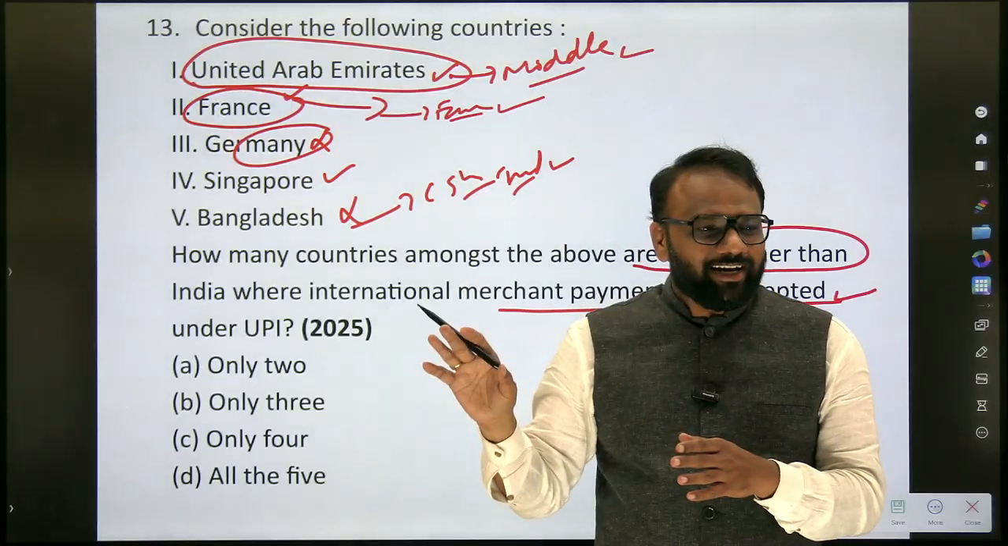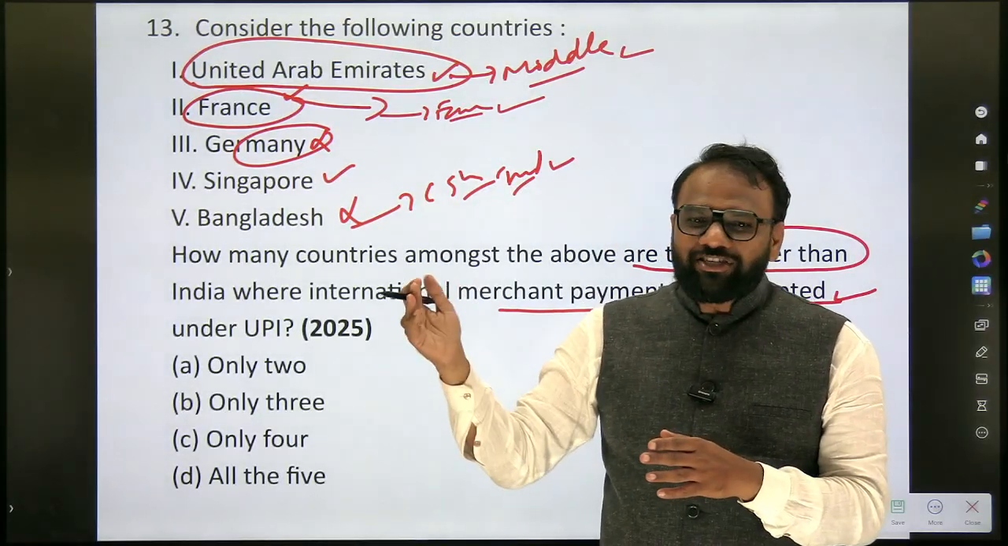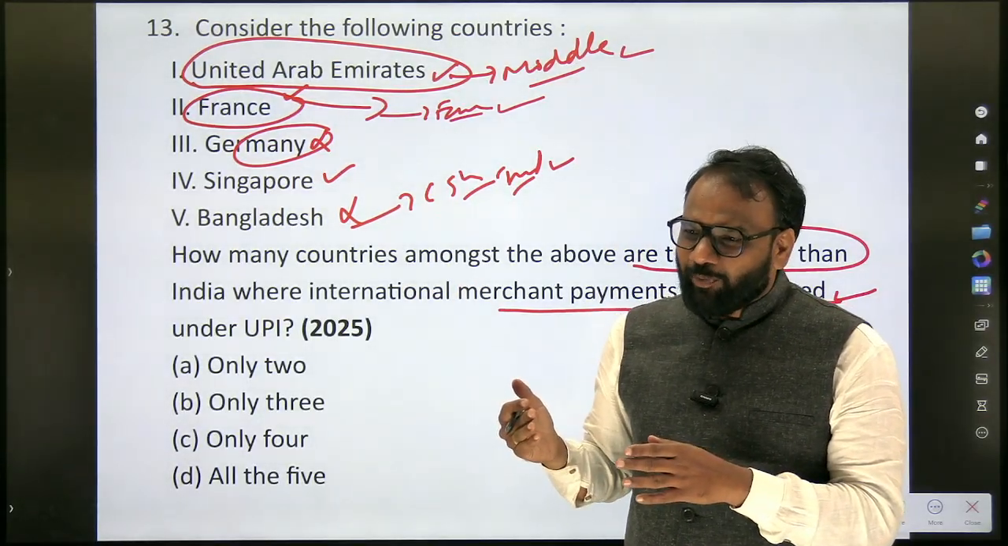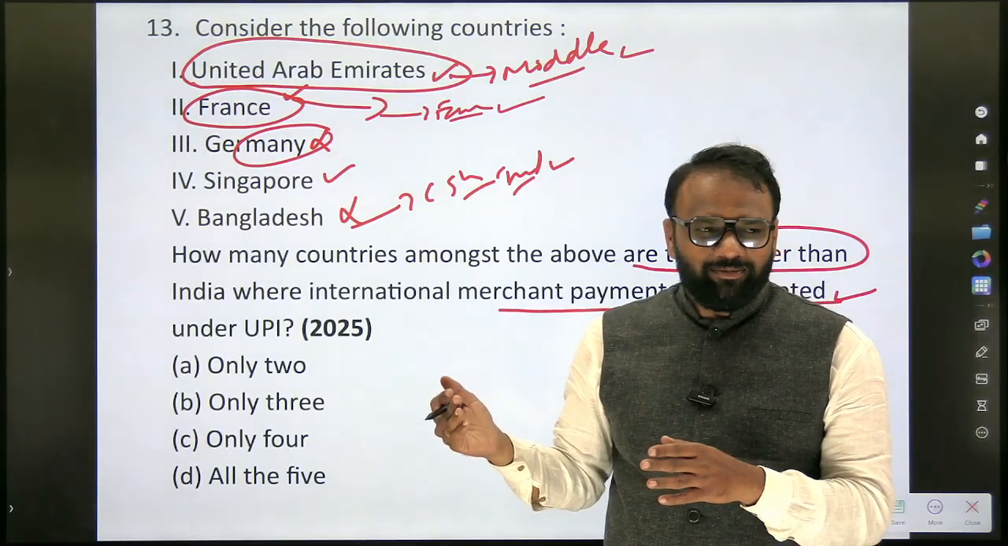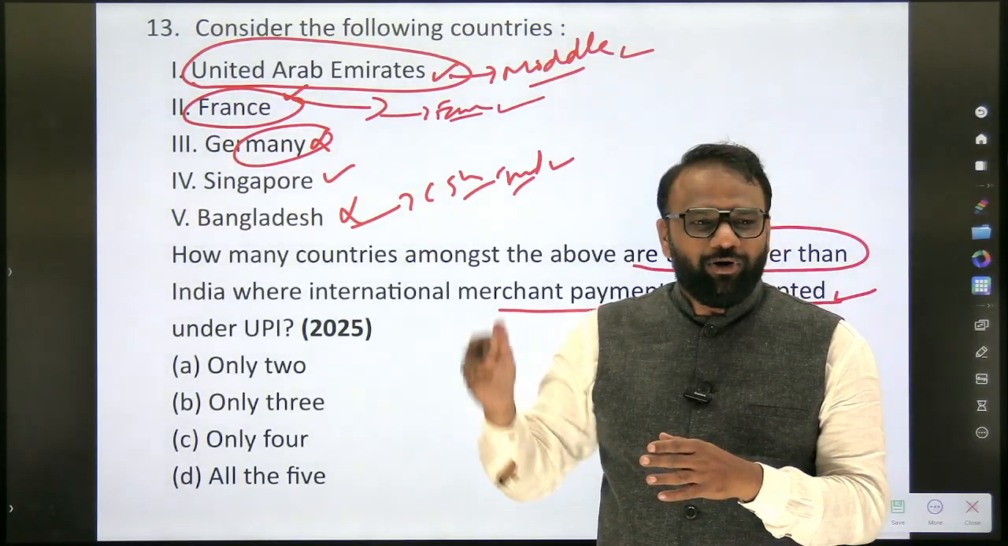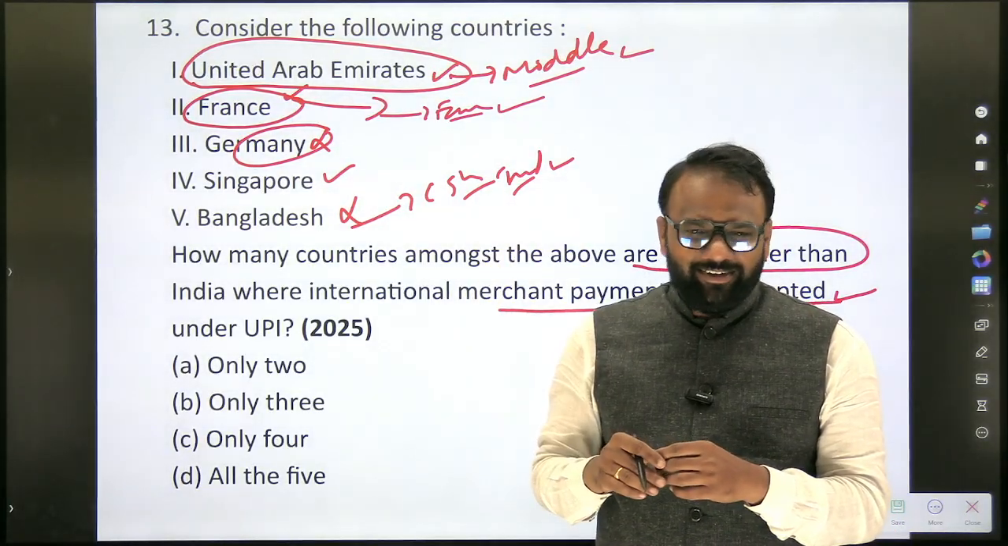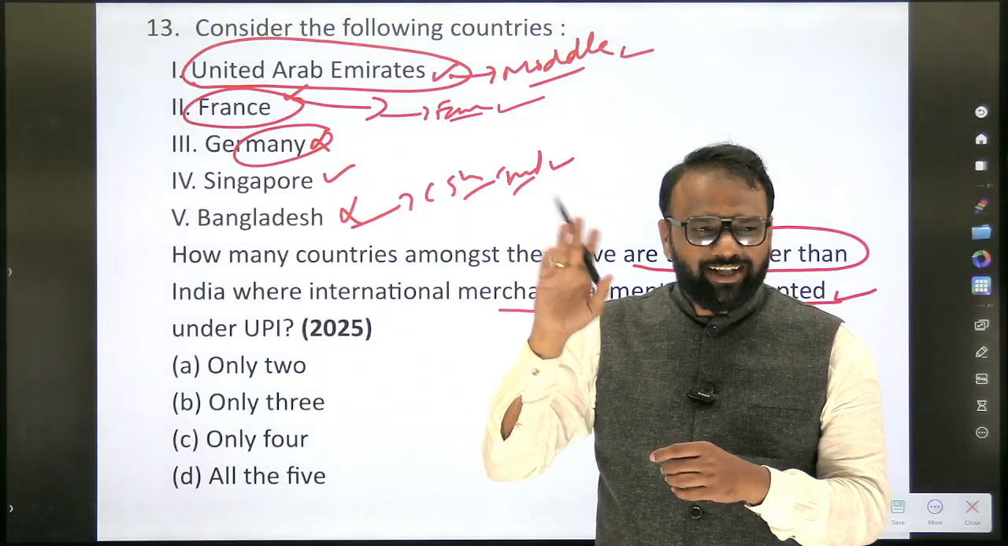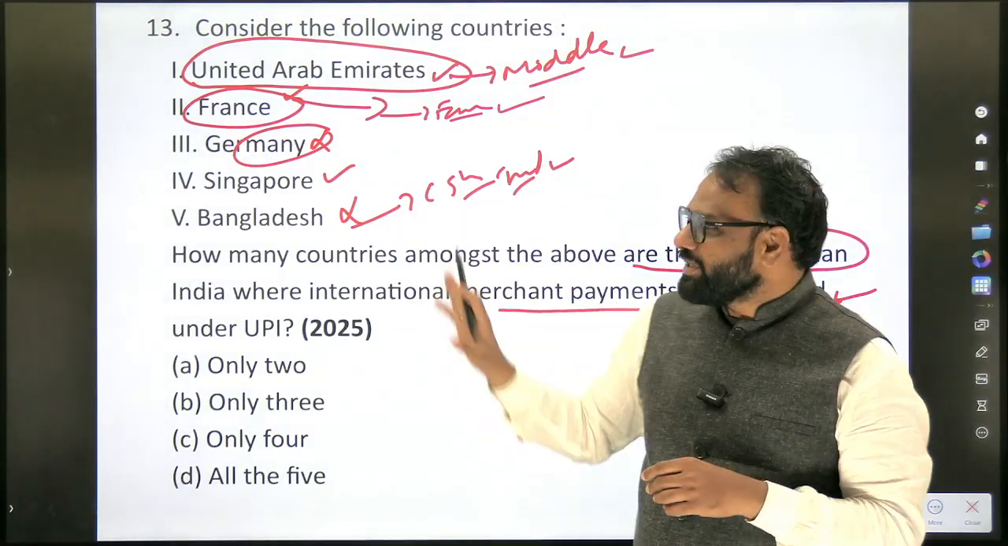Which are the North American countries which have started accepting UPI? Which are the South American countries which have started accepting UPI? How about Australia? Yes, you'll search for it. How about Antarctica? Not required. How about Arctica? Not required. Okay. So in this fashion, you will prepare.